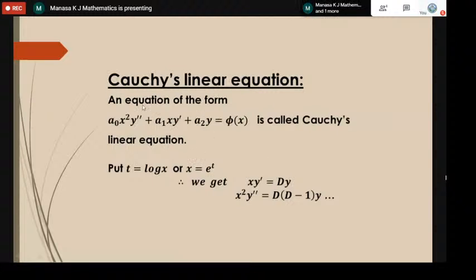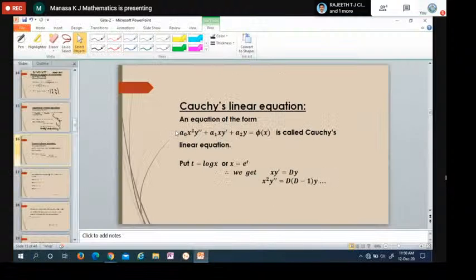Here we will simplify this equation by using the substitution: put t is equal to log x, because here we have just x. Previously, in the place of x we had ax plus b, so the replacement was log of ax plus b. The method is the same. Then take the antilog: x is equal to e power t, and after simplifying we get the substitution x into y dash as Dy.